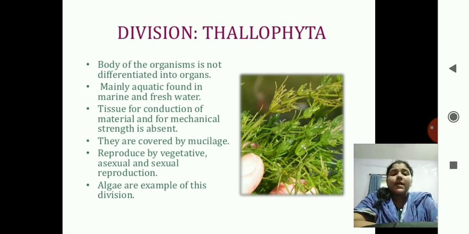Next, the reproduction is done by vegetative, asexual and sexual reproduction. All three types are seen in this division. The algae are the example of this division. You can see the photograph of algae.